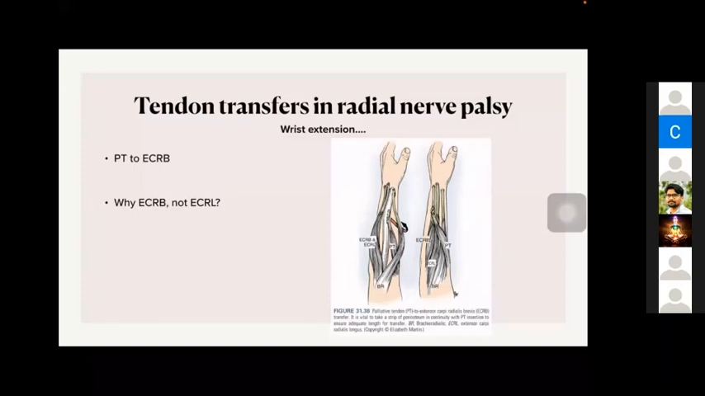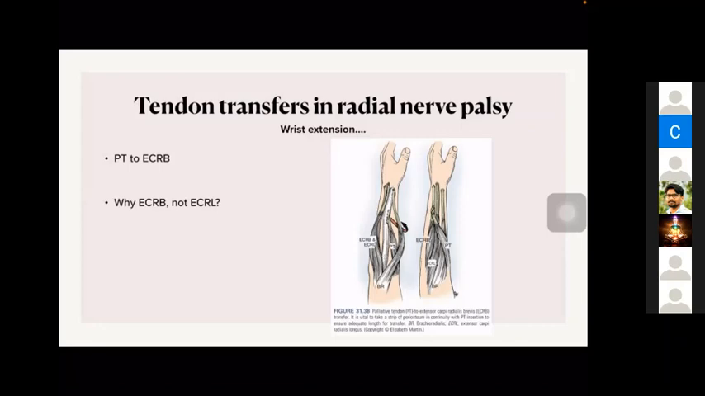The extensor carpi radialis longus is laterally situated. It is attached to the second metacarpal, and extensor carpi radialis brevis is somewhere in the middle of the forearm. So if we are transferring to the extensor carpi radialis longus, along with the wrist extension there will be a radial deviation of the wrist also. To avoid that, we are giving the donor tendon to extensor carpi radialis brevis. It is situated almost in the middle of the forearm, so that the wrist extension will be through the midline.